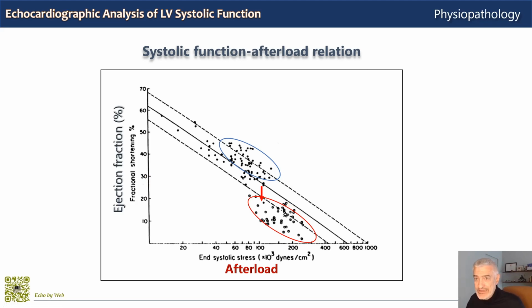Ejection fraction, so, is quite dependent on afterload. From this relationship, it also follows that a single measurement of ejection fraction, or subsequent measurements over time in a single patient, cannot determine myocardial contractility. We must also take into account preload, the end-diastolic volume, and the afterload, so the blood pressure measured at the time of the examination. This is very important to remember in routine practice of echocardiography.